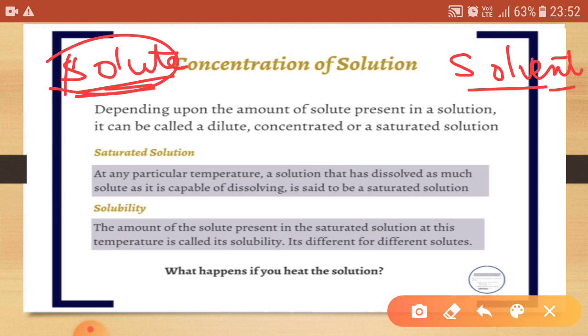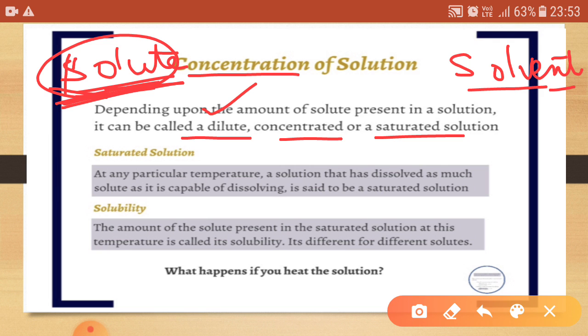And the solute can be defined in terms of concentration, and due to this, solutions are classified into dilute, concentrated and saturated solutions. If a small amount of solute is present, then it is dilute. But if the amount of solute is larger than the solvent, then it is known as a concentrated solution.